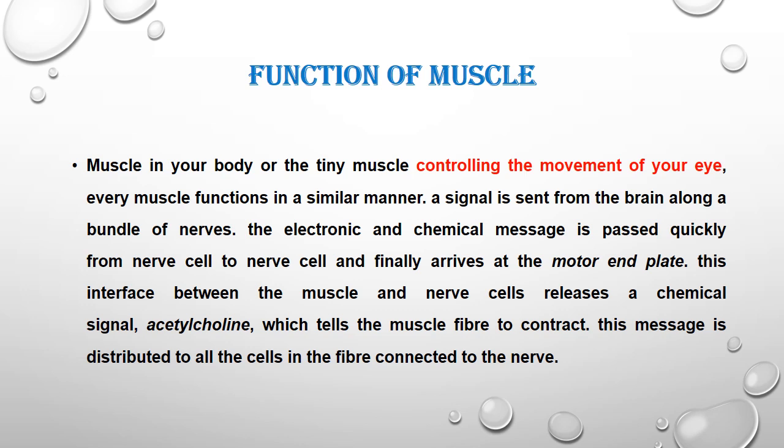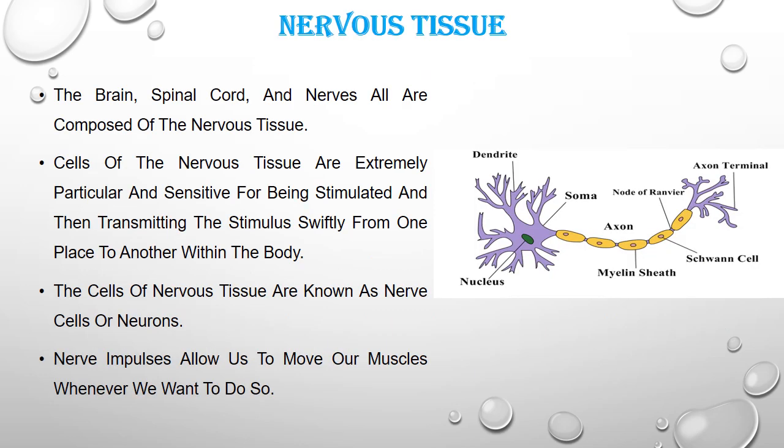This message is distributed to all the cells in the fiber connected to the nerve. These are the introduction to the muscle. We will see the detailed structure and function of muscle in another lecture. Here is only the introduction. Then nervous tissue.